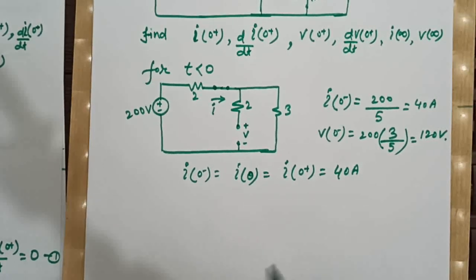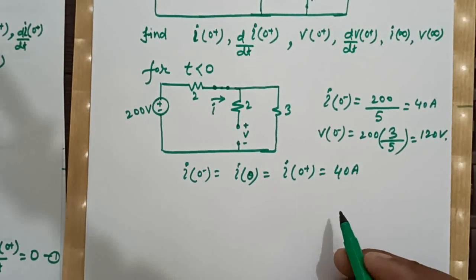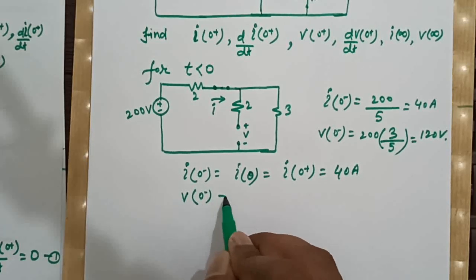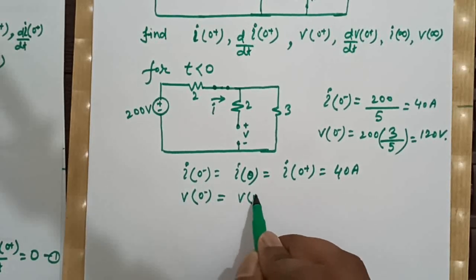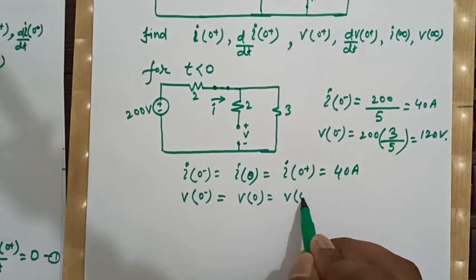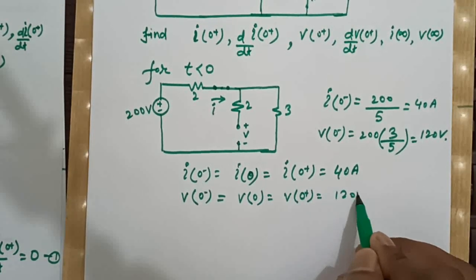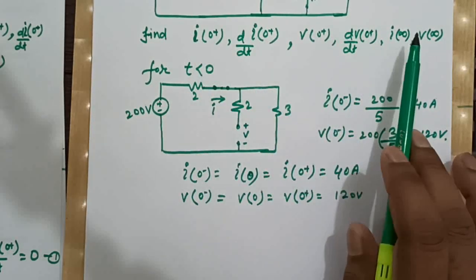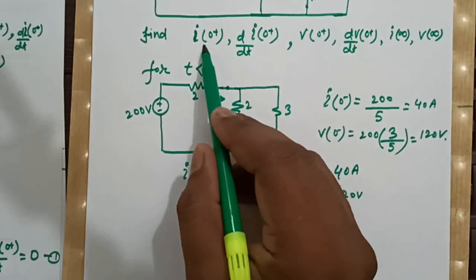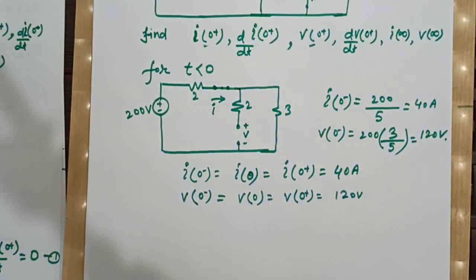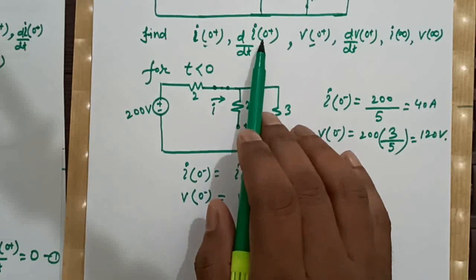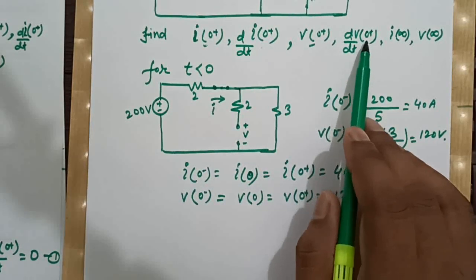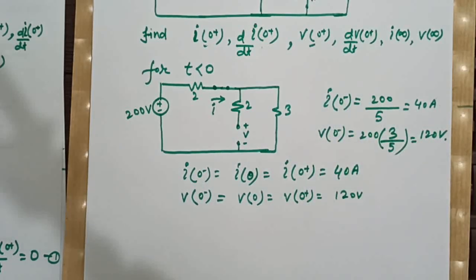Similarly, in case of capacitor, as we all know that capacitor doesn't allow sudden change of voltage across it, so V0 minus will be V0 plus, which is nothing but 120 volts, right? Means out of these 6 parameters we found 2 parameters, I0 plus and V0 plus. Now our next target is to find dI0 plus by dt and dV0 plus by dt.